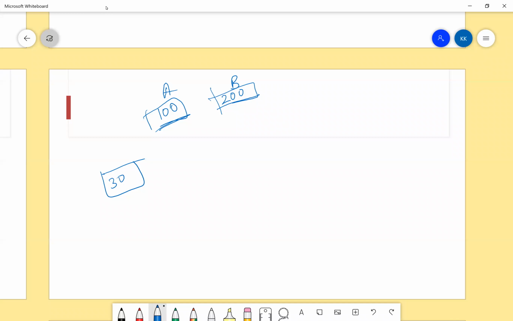1:2. 1:2. So the amount would be 10 and 20. 10 and 20. Is this part clear, guys? Everybody, any doubt? Can you please repeat?